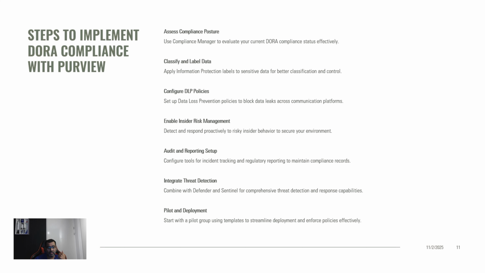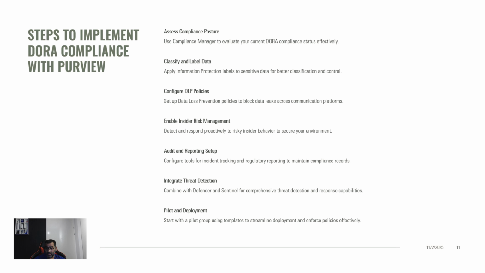And after that, the next thing that comes is the data loss prevention. You have to set up the data loss prevention policies to prevent the data leaks across all the Microsoft 365 channels, email, Teams, and SharePoint. And the next one is to enable the insider risk management to detect and respond to the risky behaviors. And this is very important, right? Because this kind of threats could also evolve from within the organization itself. So the insider risk management is very, very important in that case.